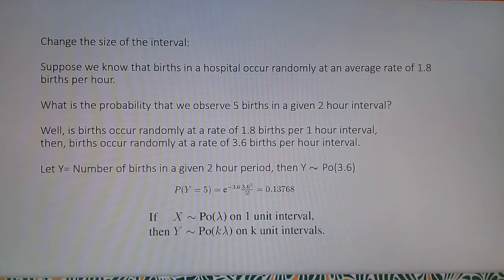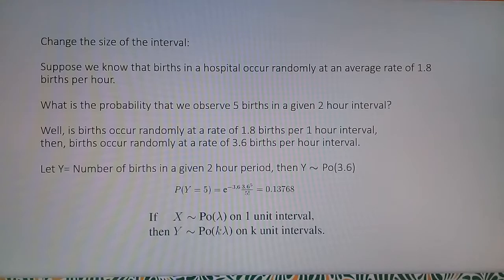We can change the size of the interval. Suppose we know that births in a hospital occur randomly at an average rate of 1.8 births per hour. What is the probability that we observe 5 births in a given 2-hour interval? Well, if births occur randomly at a rate of 1.8 births per 1-hour interval, then births occur randomly at a rate of 3.6 births per 2-hour interval.